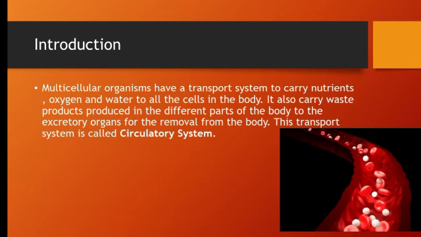How? Because in a multicellular organism, substances can't reach other parts of the body on their own. Rather, it requires a medium for transportation. So, it carries nutrients, oxygen, water to all the cells of the body. It also carries waste products produced in the different parts of the body to the excretory organs for removal from the body. So all this work is done by a transport system which is known as circulatory system.